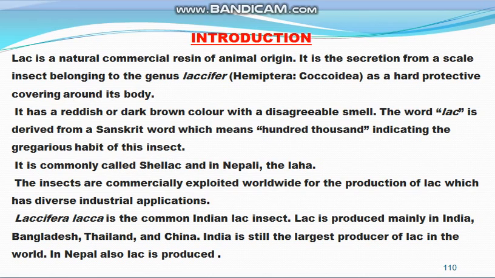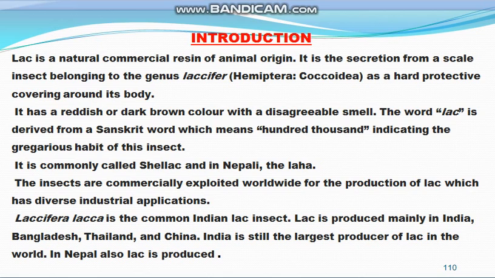So lac is produced from a small insect that belongs to genus Lacifer, and lac is present as a hard protective covering around the body of the insect. This lac is reddish or dark brown in color, and it has a very bad smell.